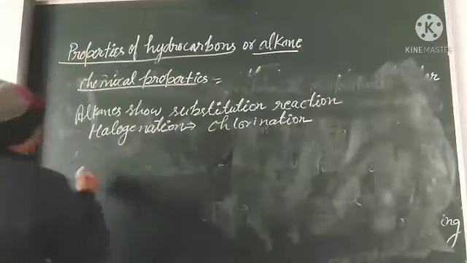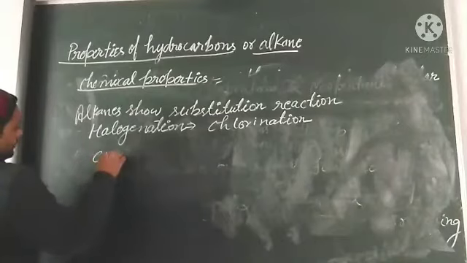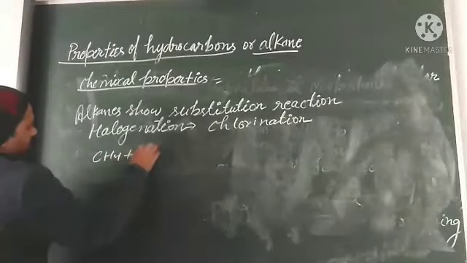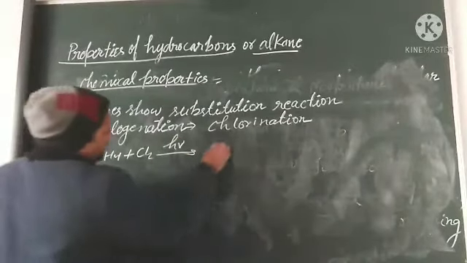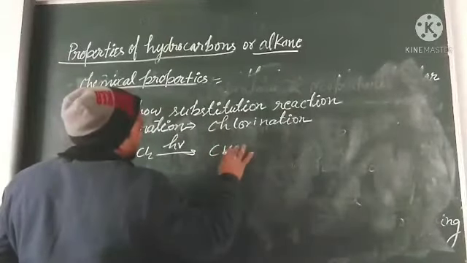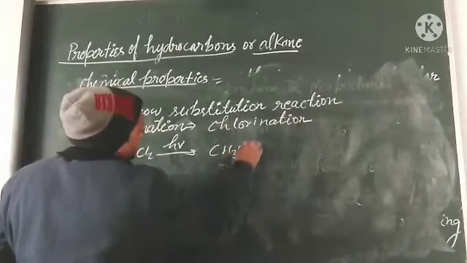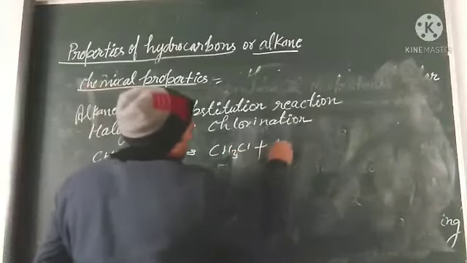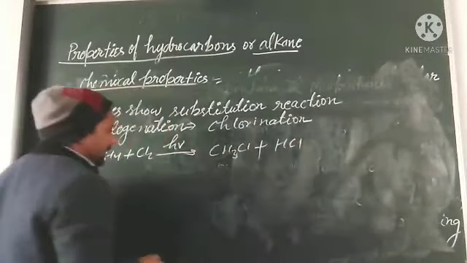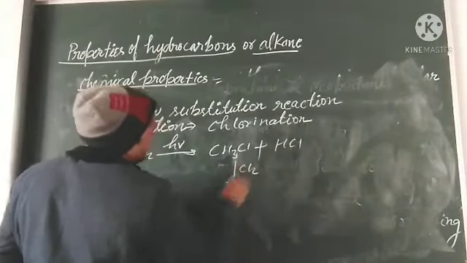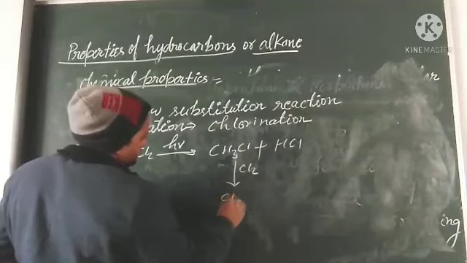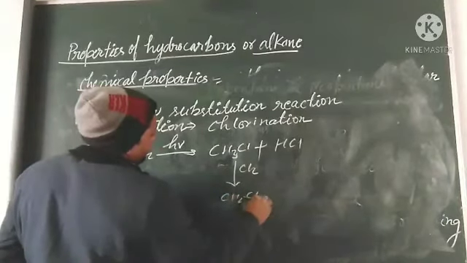Chlorination is this: when alkane reacts with chlorine in presence of sunlight, it gives methane, and one by one hydrogen is being replaced. Like that, with Cl2 we get CH3Cl, then CH2Cl2. If we again take Cl2, we get CHCl3.